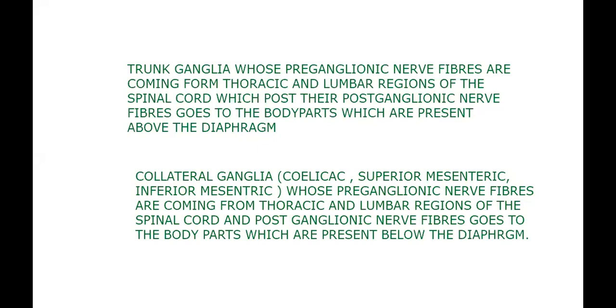So let me say it from my angle, then after we'll close this, when we continue with the parasympathetic nervous system in my class. Imagine I'm the celiac ganglia. That means I'm the sympathetic nerve ganglia. My preganglionic nerve fibers come from thoracic and lumbar regions of the spinal cord, and my postganglionic nerve fibers go to body parts like the stomach and liver. Got my point here?